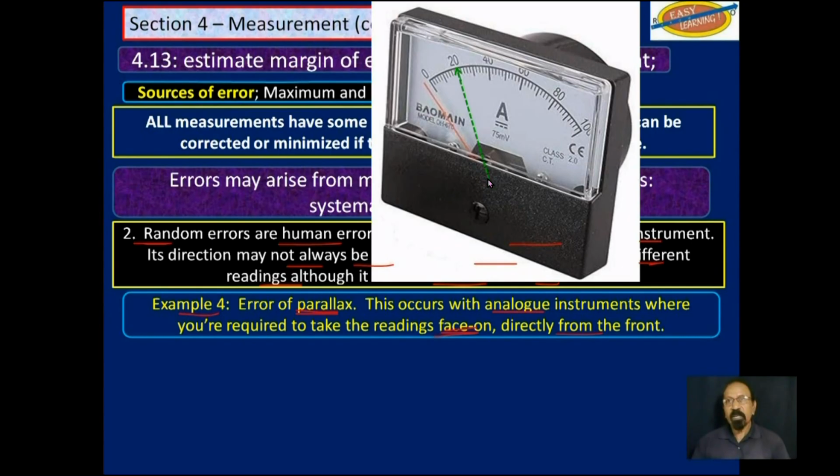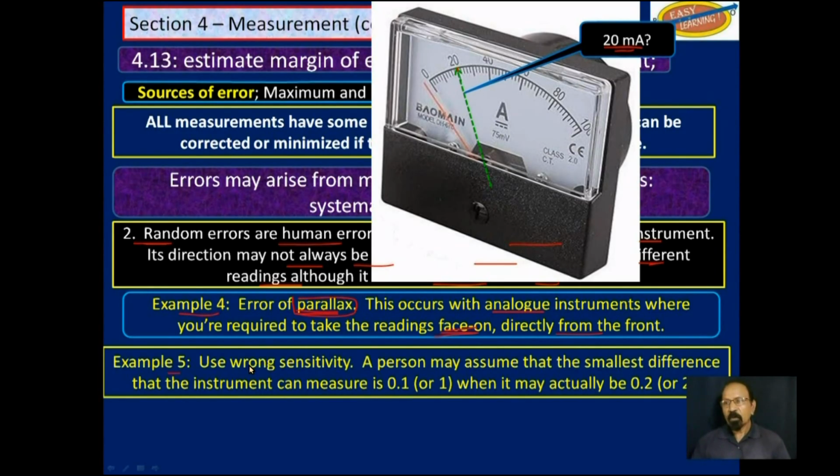Now, so what is this reading here? This green line, that green arrow, is that 20, or is it less than 20, if you read it from where it is? Or is it more than 20 if you read it from that same angle that you are looking at? Actually, it will be more than 20. The 20 milliamp? No, if you read it properly, it will be more than 20 milliamp. So we have an error of parallax if you insist in reading it as is.